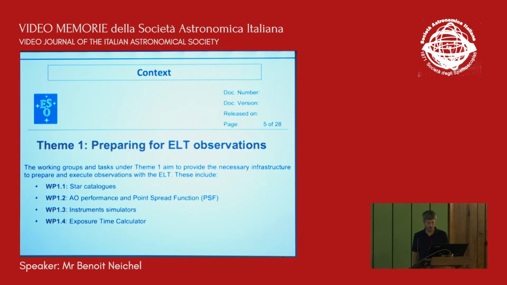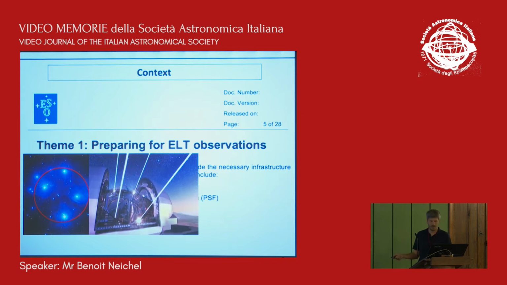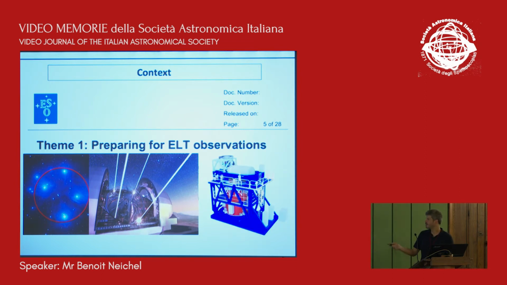The idea is to have a whole chain. Starting from the stars, you go to your favorite targets, and you say, okay, I want to observe this target. From this, the EO people will say, okay, the best for you will be to pick this star, this star, this star. And the sort of PSF, the performance you will get will be more or less this one, so that this can be plugged into the instruments, and then the instruments will say, okay, the data cube or the image that you get at the end is going to be this. And if you need such a signal-to-noise ratio, actually you need to integrate twice longer. So at the end, the idea is to build a sort of super exposure time calculator to really optimize at best the use of the telescope.